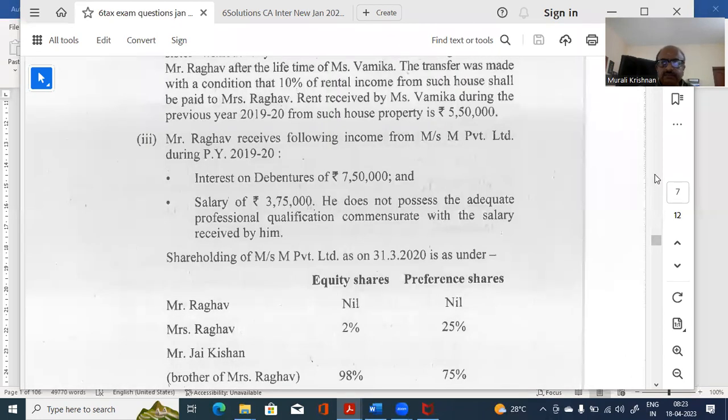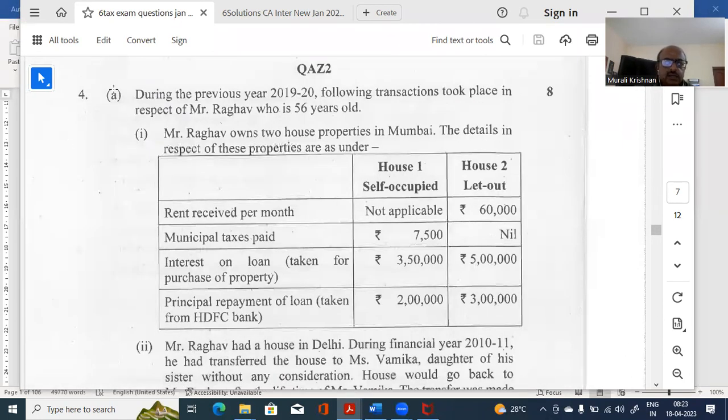Now 4A, what is this question relating to? During the previous year, the following transactions took place of Magar, who is 56 years old. Raghav owns 2 house properties. The details are in respect of so much. Self-occupied and let out. Rent not applicable for self-occupied. Here is 60,000. Principal taxes 7,000. So much. Interest on loan 3,50,000, 5 lakh. Principal repayment 3 lakhs. Now, what else they are saying?